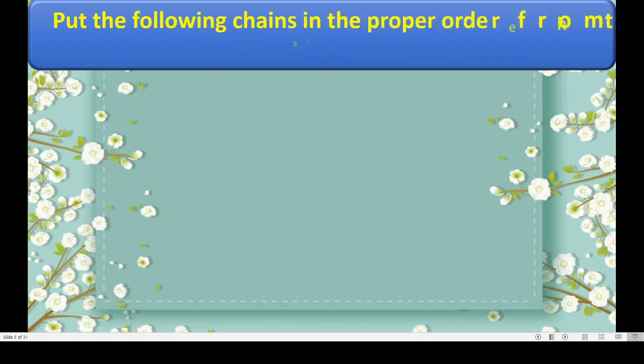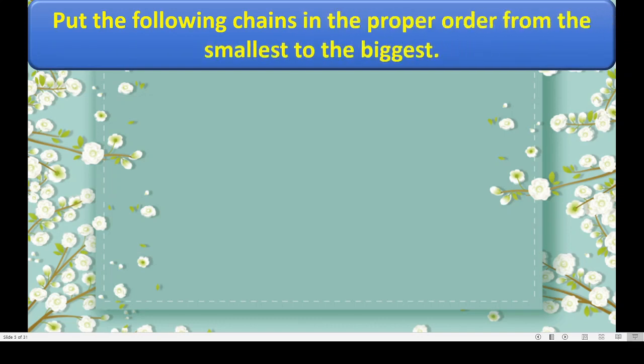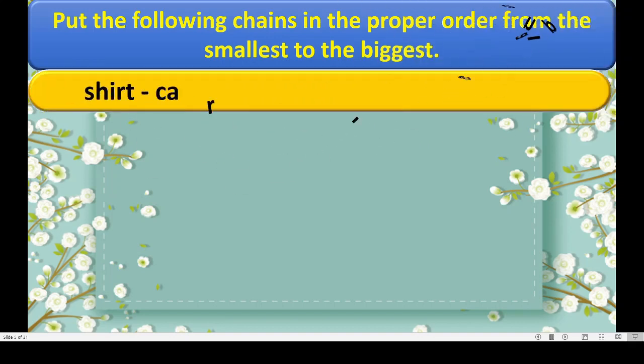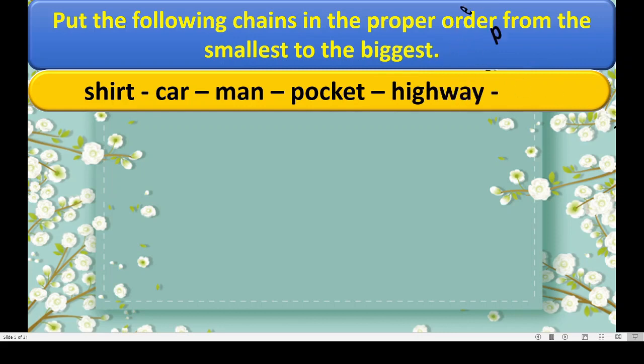Again, put the following chains in the proper order from the smallest to the biggest. Okay, why is it called chains? Because it is connected to one another. Like, see, this acts like a link. Okay, hyphens. They are connected to each other, so it is called chains.